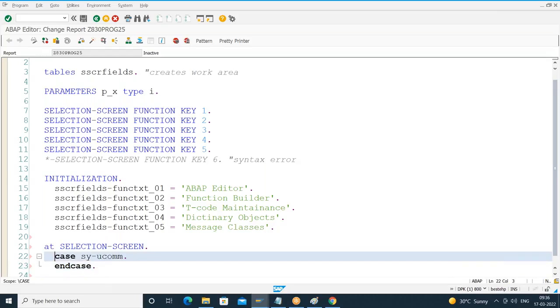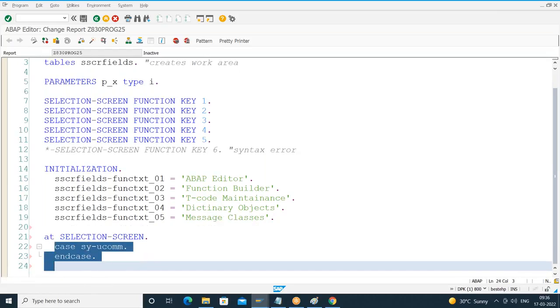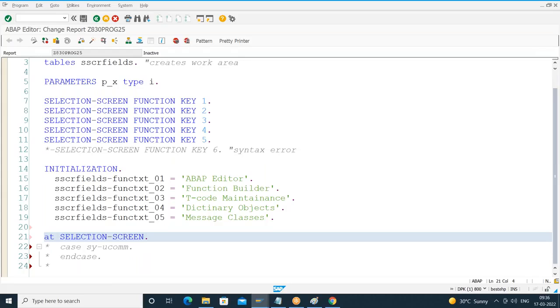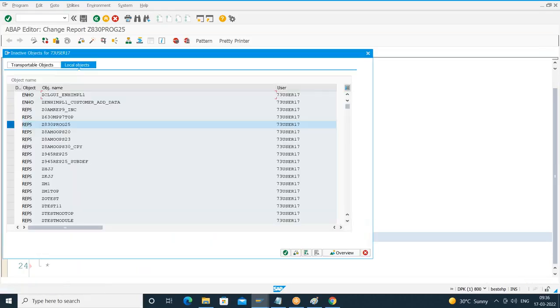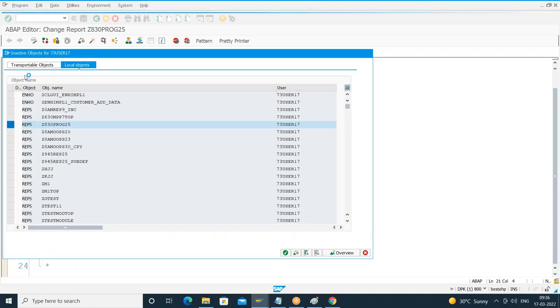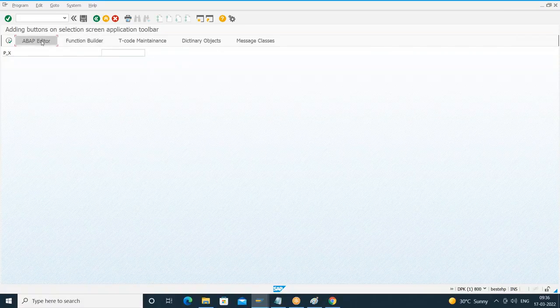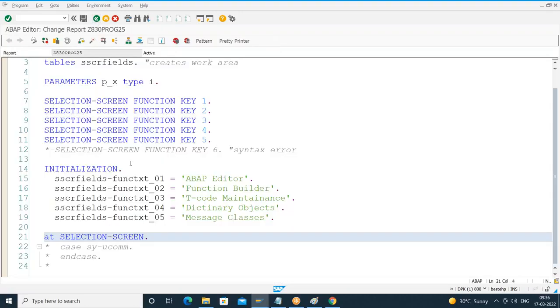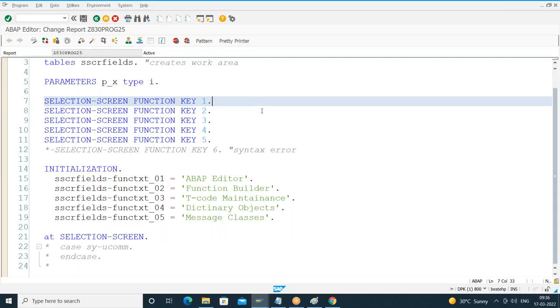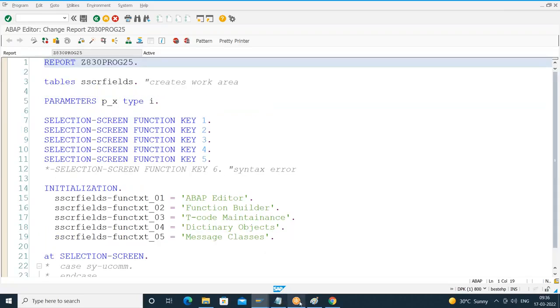Okay, so anyhow, I have not used it completely. Let me comment. Okay, so save it. Check for the syntax. No errors. When I execute this, when I say F8, yes, okay. Now if I click on this, what is the event triggered I told? Same event, at selection screen. But what are the function codes of these buttons? Can anyone tell me what are the function codes of these buttons? Anyone?